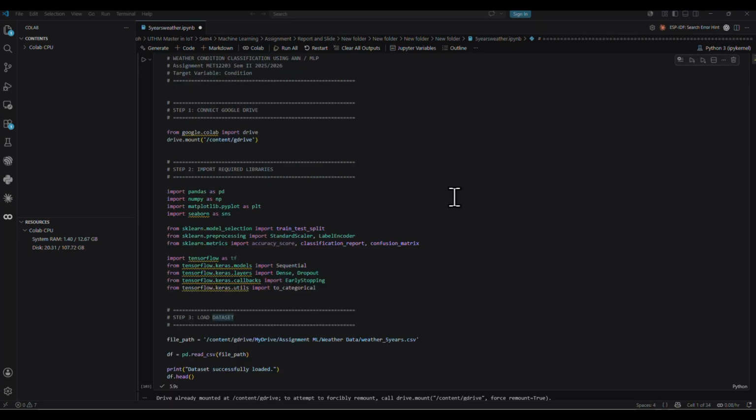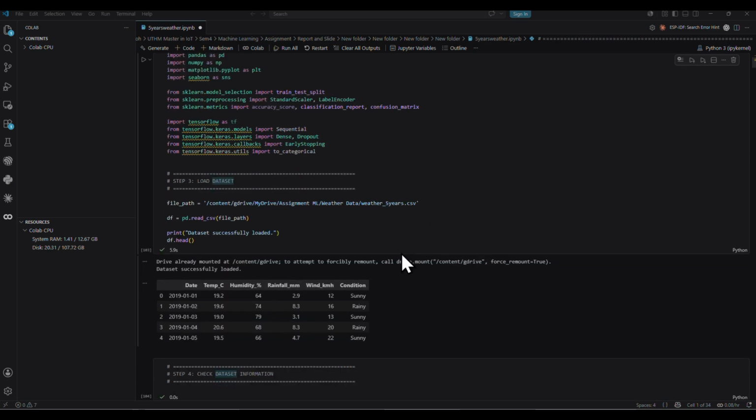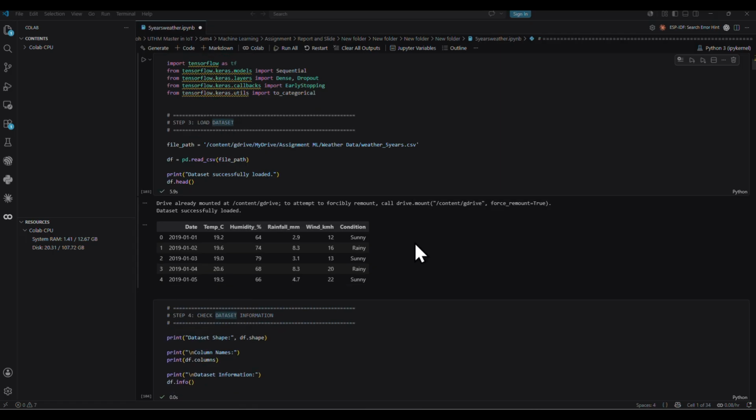Now let's dive in and explain the purpose of the code step by step. In step 2, we import all necessary libraries, including pandas and numpy for data handling, scikit-learn for preprocessing, and TensorFlow Keras for building the ANN. And then for step 3, we load the weather CSV file from Google Drive, which we have completed just now.